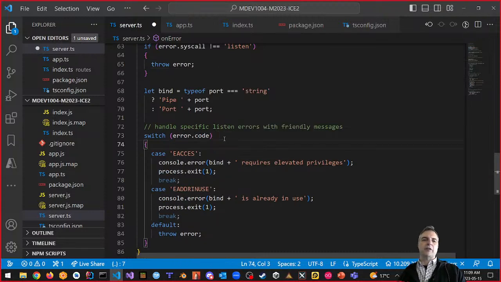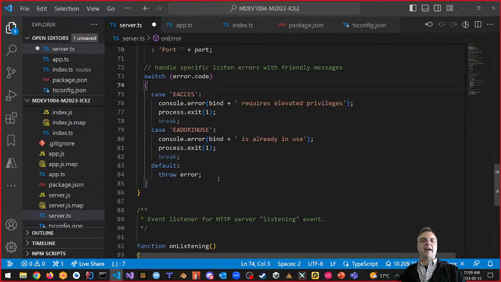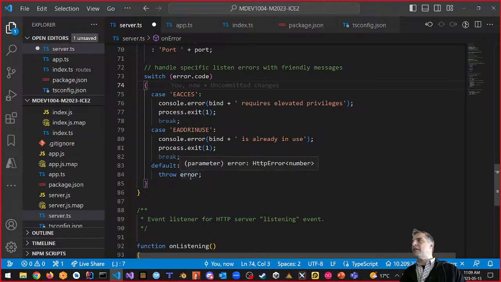I was just coding on the fly with any. Any doesn't give me anything. Throw error. Look what it does. It throws HTTP error number. It gives me good code hinting. I'm telling it what I need, which is better than what I had. Does that make sense? Yeah.